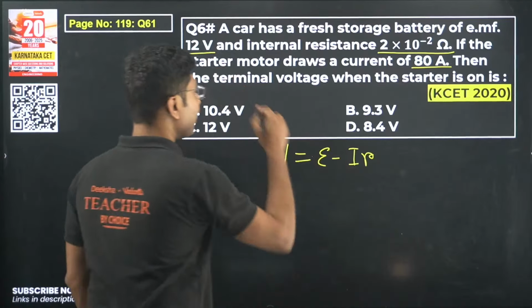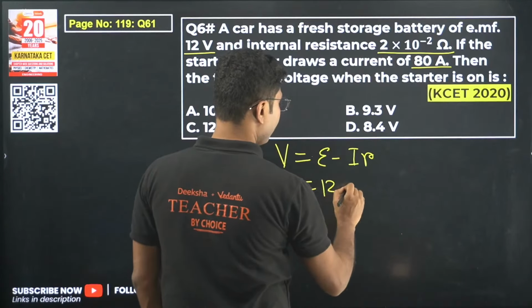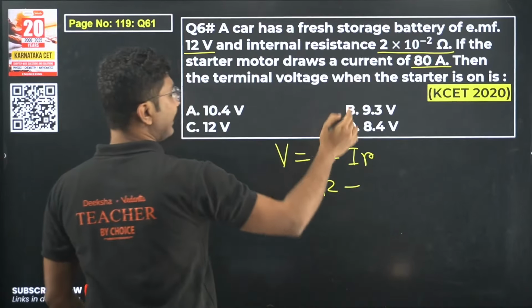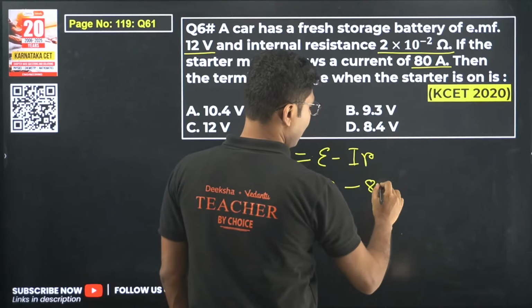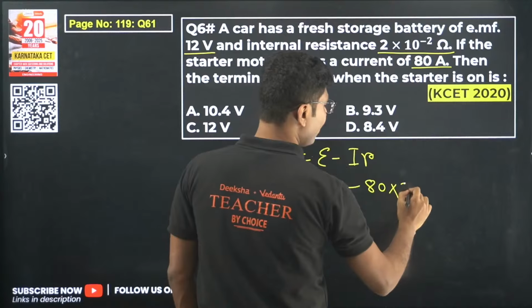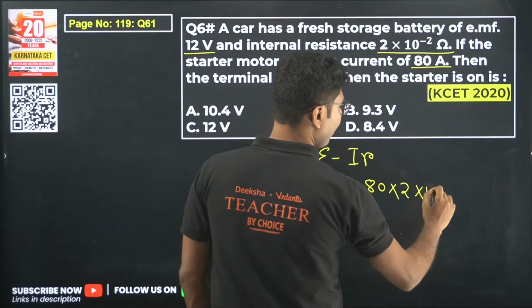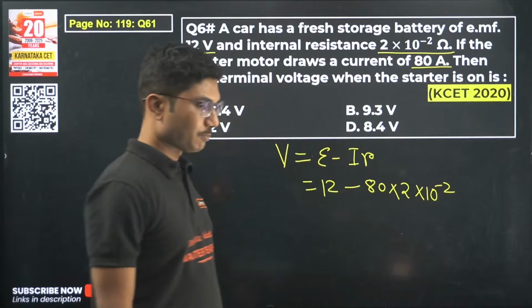Epsilon is given as 12 volt, current is 80 ampere, internal resistance is 2 into 10 to the power of minus 2. Now quickly answer it.